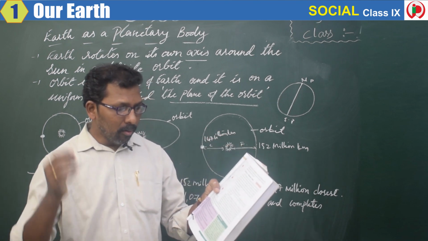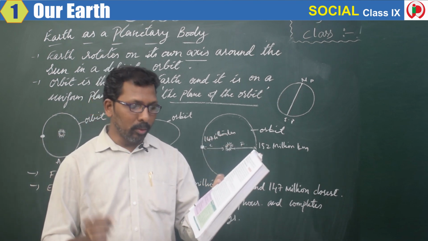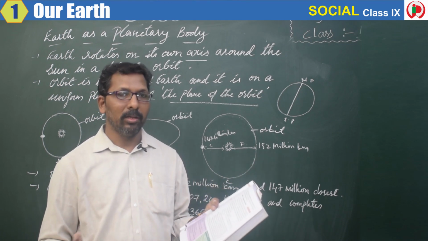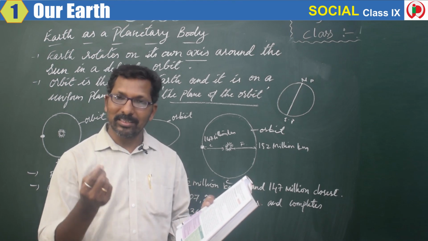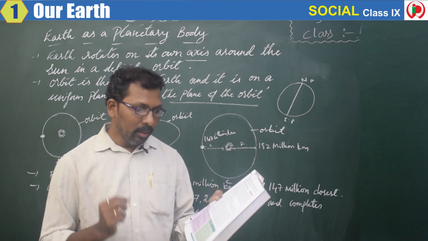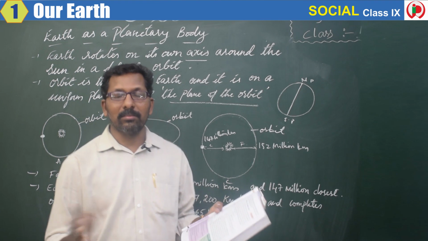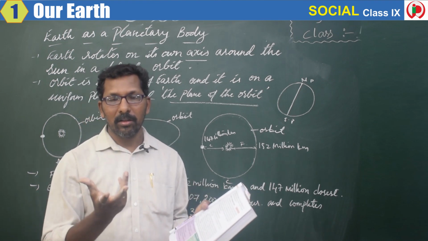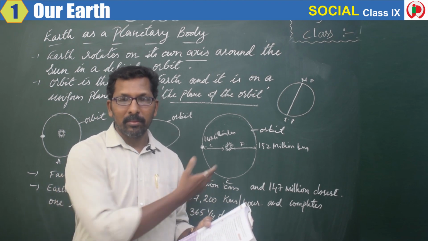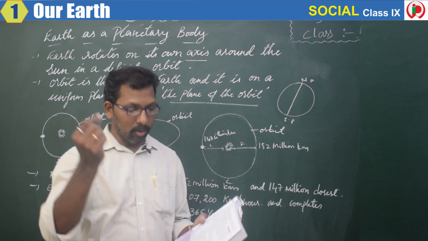Second point, monthly movement of the moon around the earth. No. If the moon moves around the earth, does it cause seasons? No. Rotation of the sun on its axis. No, that also is not correct. If the sun rotates, how are seasons caused on our planet Earth? That is also not correct.